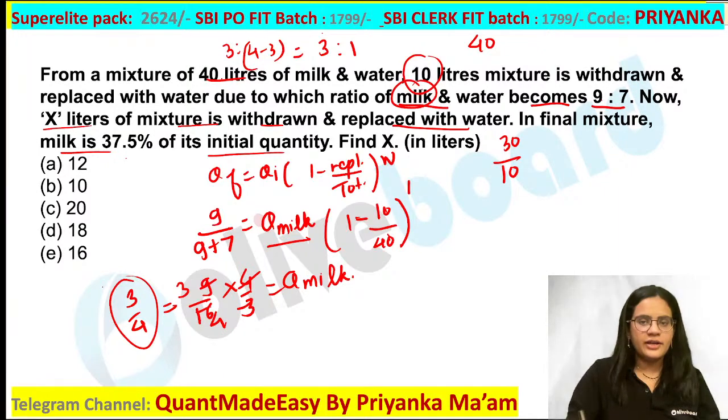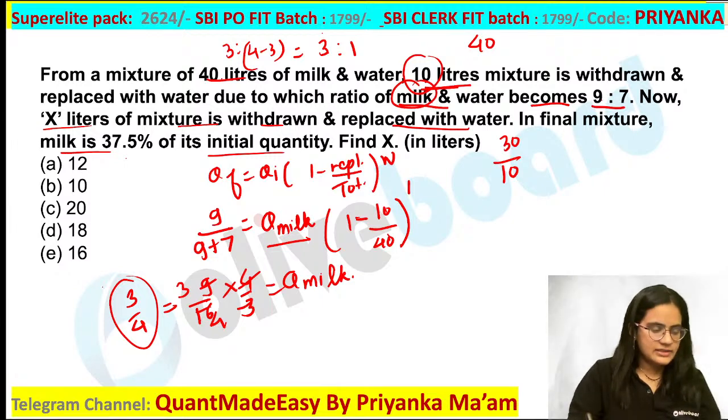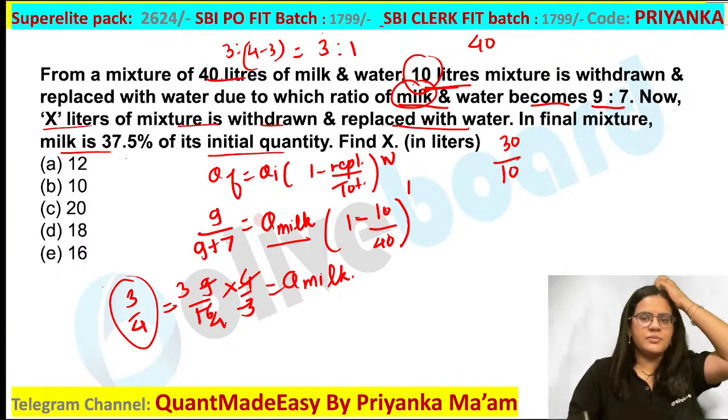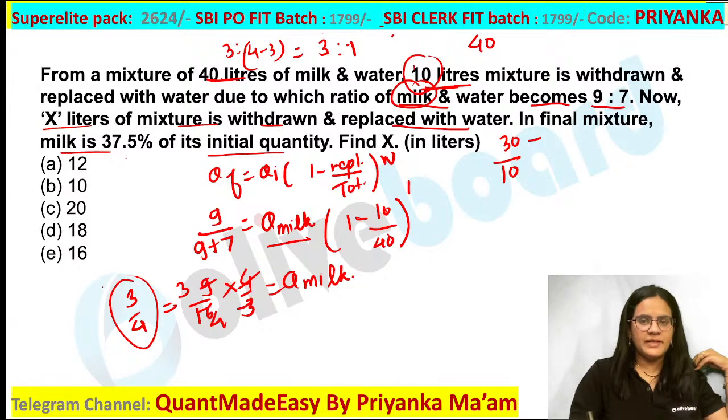Okay, now you are withdrawing 10 liters of the mixture. So here, in this 10 liter, again you have to distribute it. Are you guys getting this one? Again you have to distribute this 10 liter in the ratio 3 is to 1. So what are you going to get? That is 2.5. So basically 10 divided by 4 would be your value. So you are going to get 2.5. So how much milk will you remove? You will remove 7.5 liters of milk and you will remove 2.5 liters of water.